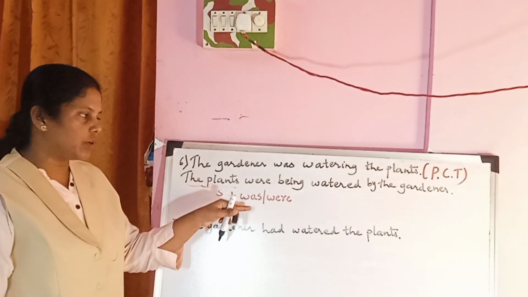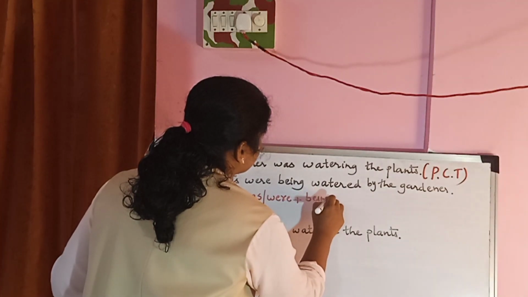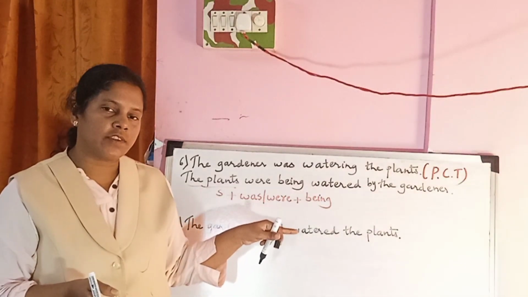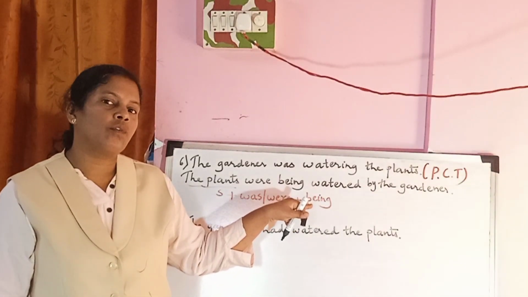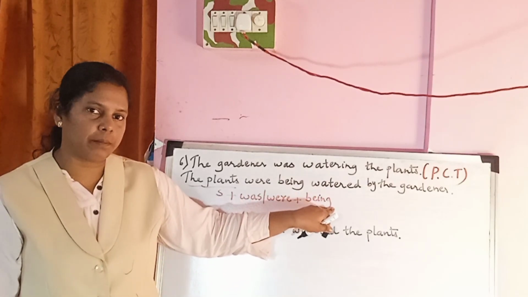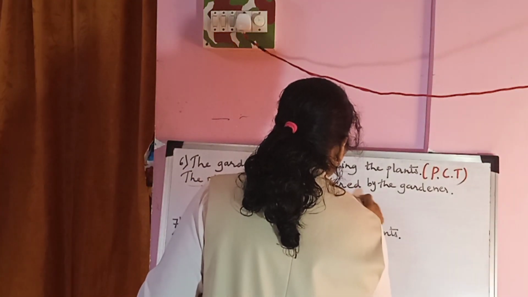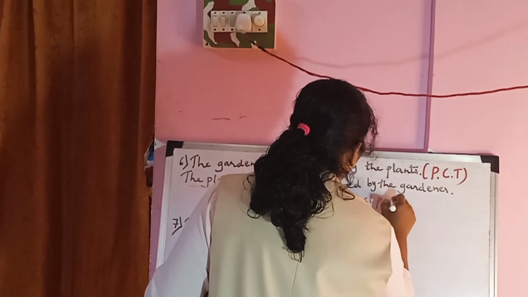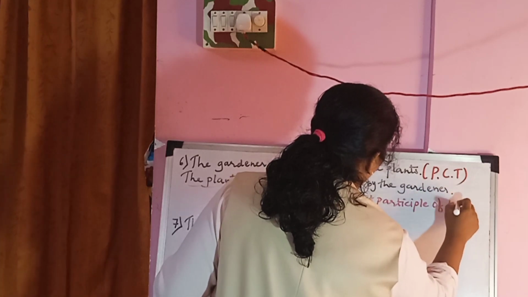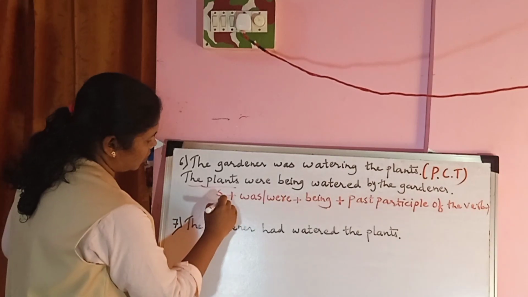Subject plus was, were plus being; for it you will have to add being, whether it is in the past continuous tense or the present continuous tense, plus the past participle of the verb, watered, plus object.